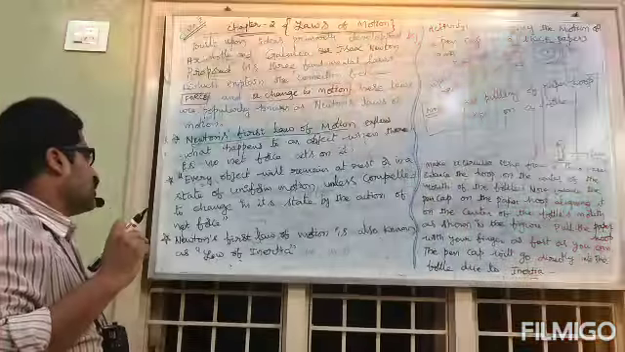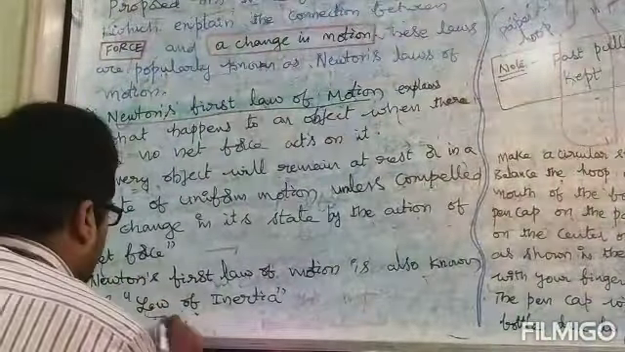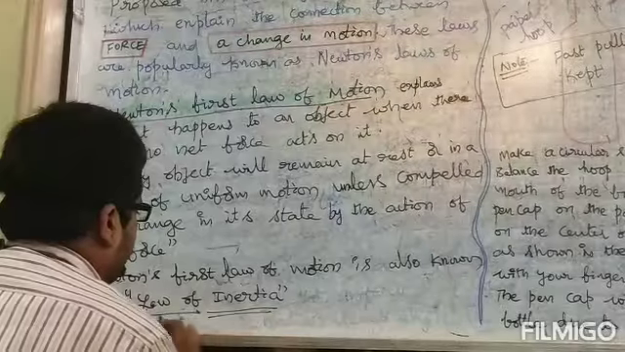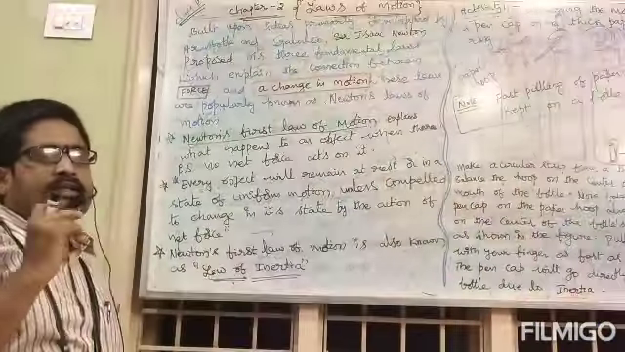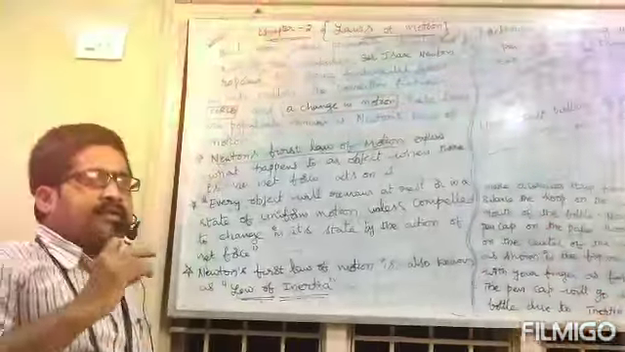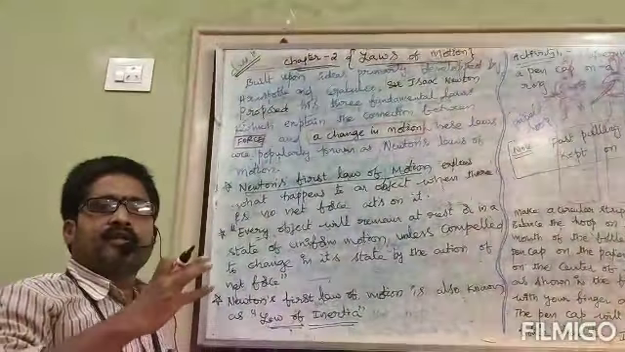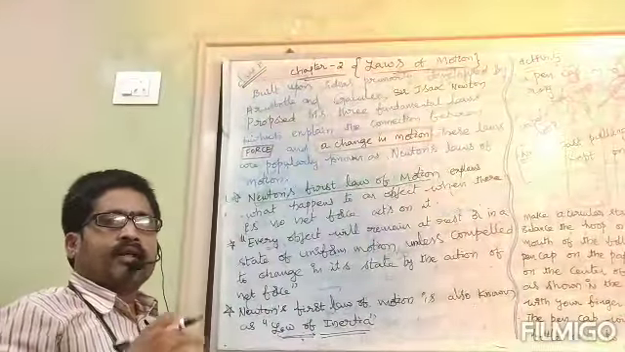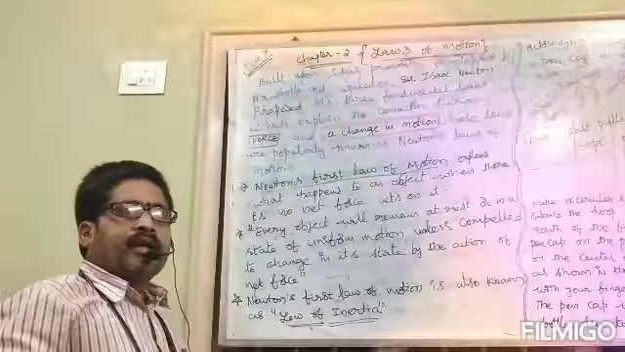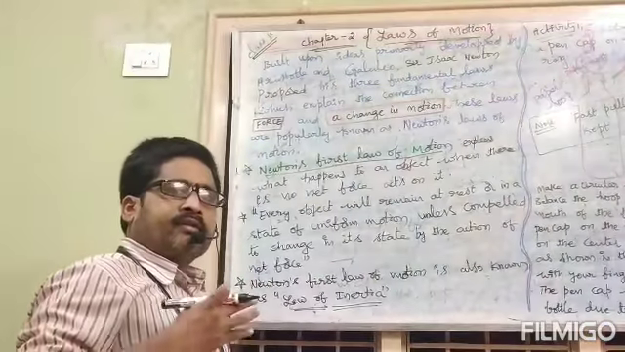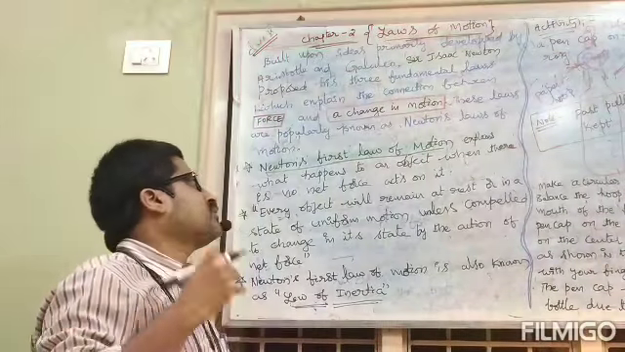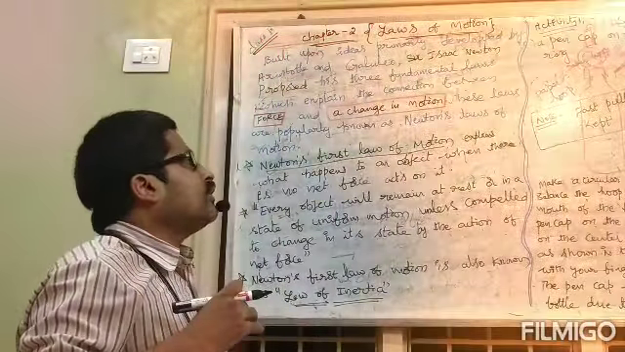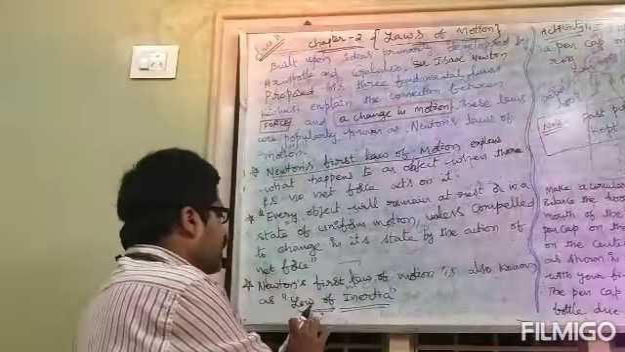That means Newton's first law of motion is also known as the law of inertia. Why is Newton's first law of motion called the law of inertia? A body which is at rest will continue in the state of rest. A body which is in a state of motion will continue in the state of motion. That's why this is called the law of inertia.